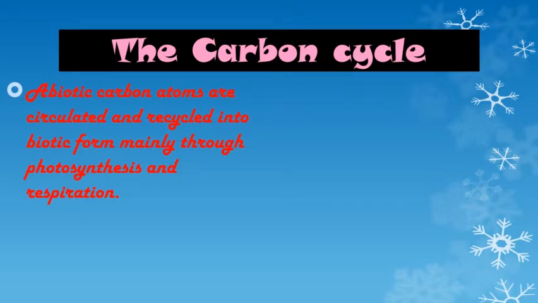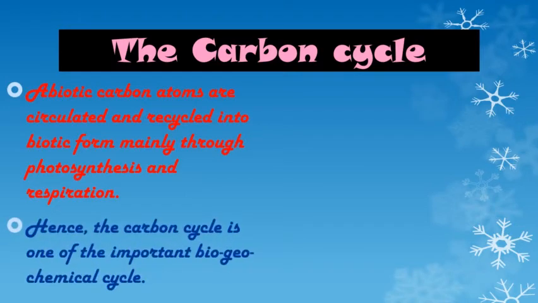The animals exhale carbon dioxide, okay. So this is how carbon is circulated and recycled into biotic form by these 2 processes, that is photosynthesis and respiration. And hence the carbon cycle is one of the important biogeochemical cycles.